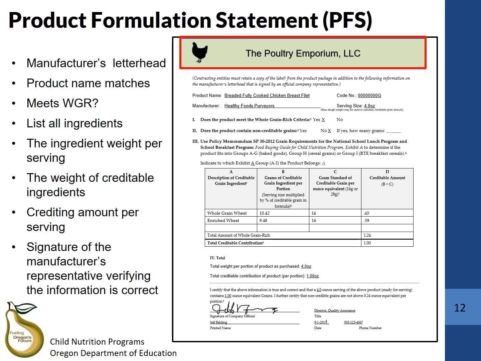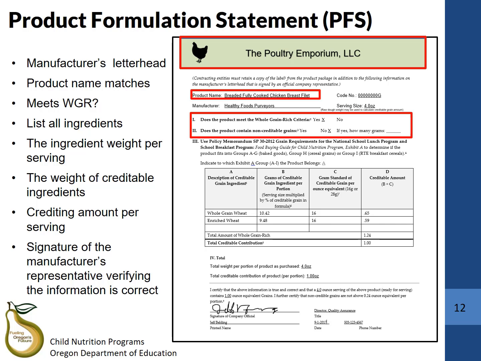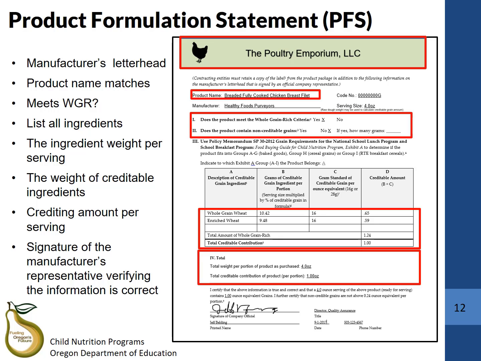Then you will want to make sure that the product name on the PFS matches your product. Next, the manufacturer should indicate if it meets the whole grain rich criteria and whether it has any non-creditable grains in the product. Most importantly, they must have a chart showing the creditable grains by ingredient and the weight as well as total creditable contribution.